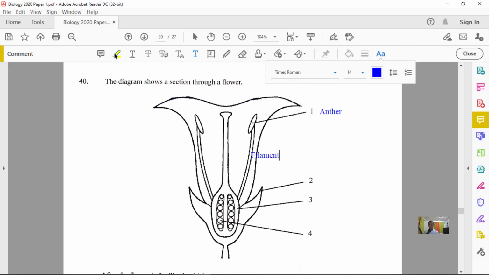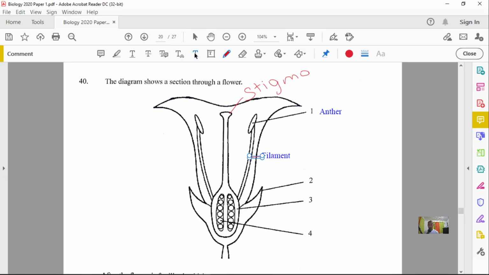I'm going to move this a little bit so we could see better. That's a filament there. Actually, what I want to do is label it, so let me use a line to label it. So this piece is a filament here. And we have three parts here. Right here we have the stigma. Let me try to write that in. So that is the stigma here. I'm going to type the next one in and go a little bit faster. So that is the stigma.